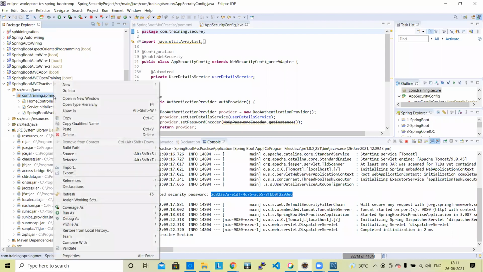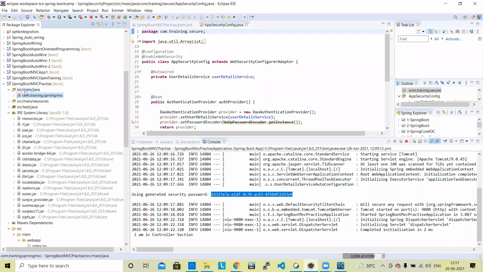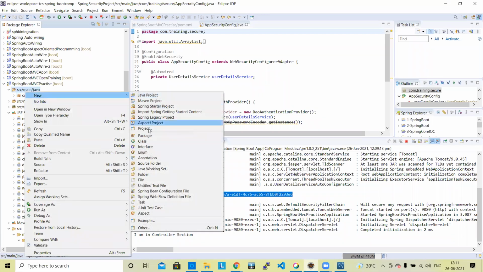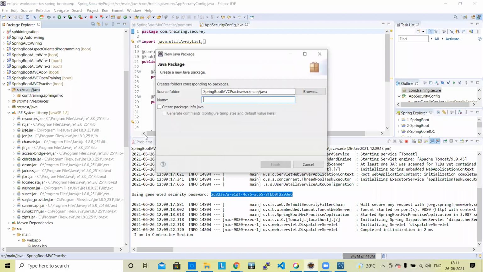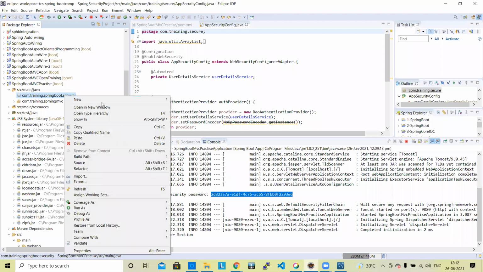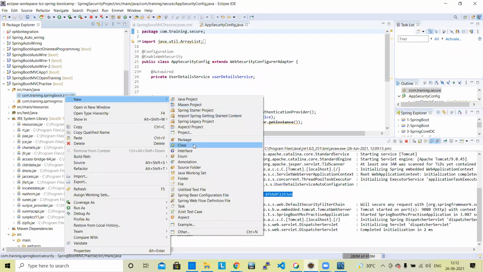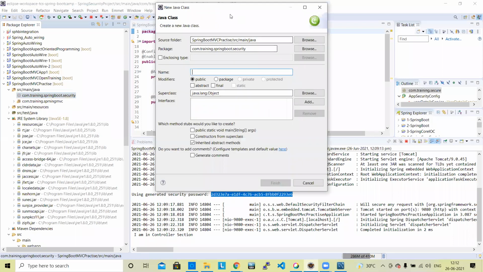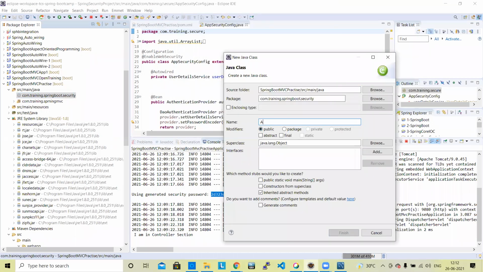I'm creating a package, com.training.security.springboot.security. Always keep the package name in small characters. So we have created a package. Now create a Java class and give the name as ApplicationSecurityConfig.